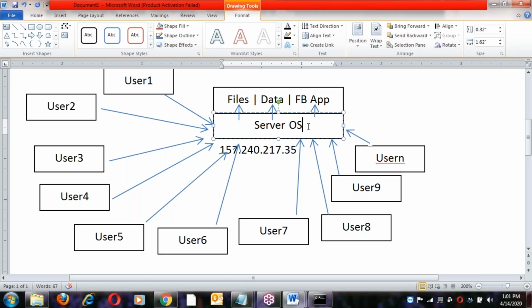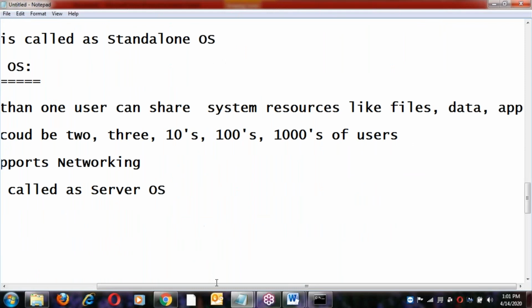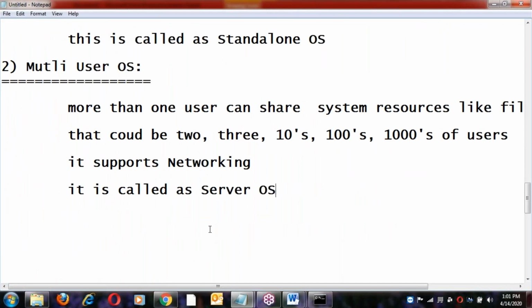Linux administration is a topic here: how to configure the IP address, how to configure DNS names, and how to put the server into the network. After putting it in the network, we have to unblock some port numbers for communication purposes. All of this we'll discuss in administration, which is a Linux admin topic. You can see it practically then. So this is a server OS, a multi-user OS. This is the difference between single-user and multi-user OS.